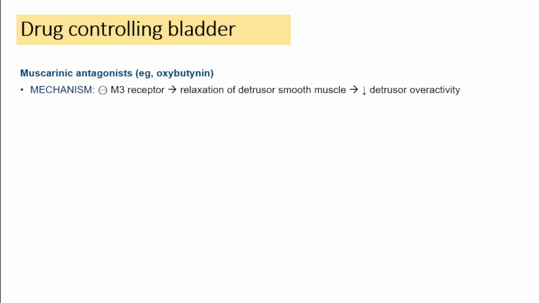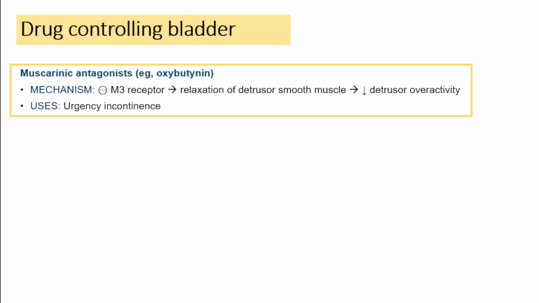So by blocking the M3 activity, you're going to relax the detrusor smooth muscle activity, thereby it decreases the detrusor contraction, thereby in turn there will be a decrease in the detrusor overactivity. So bladder will be relaxed, bladder capacity will be enlarged, it can be used in case of urgency incontinence or urinary incontinence.